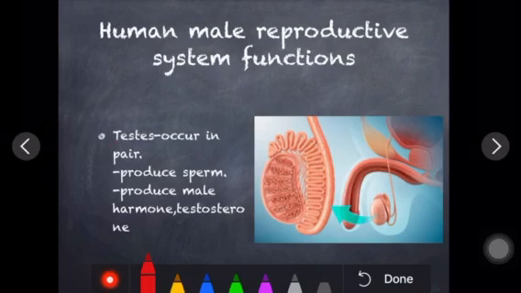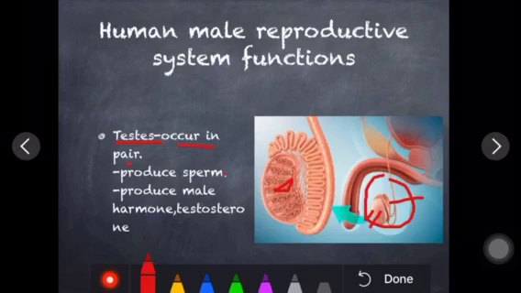The first is testes. If again I would like to repeat, testes is the plural form, and testis will be the singular form. It occurs in a pair. This is the side view of that. Here you can see the two testes are there. If we magnify this diagram, we'll see such type of structure is there.